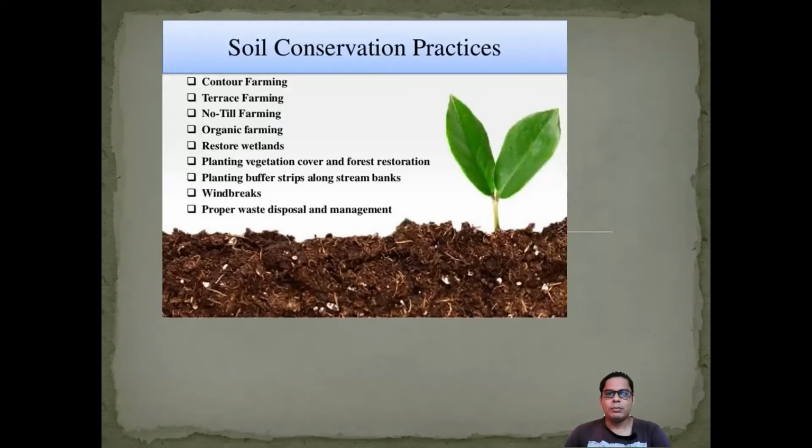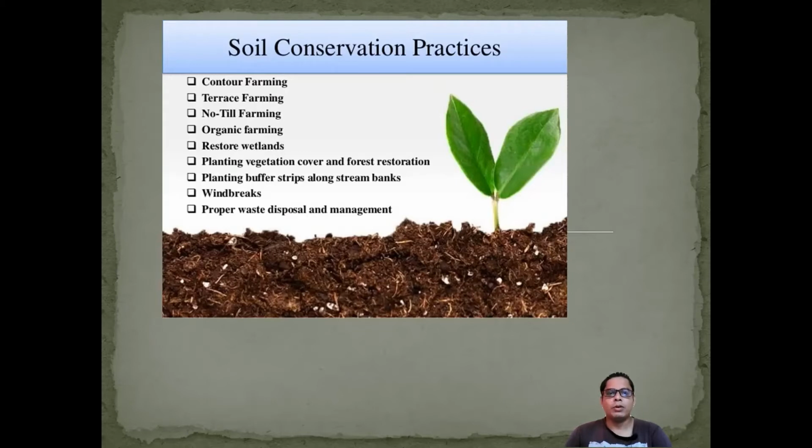There you can see in my background contour farming, terrace farming, then no-till farming, organic farming, restoring wetlands, planting vegetation cover and forest restoration, that is afforestation, one of the methods we'll discuss. And then planting buffer strips along stream banks, then windbreaks, that is shelter belts, and proper waste disposal and management.